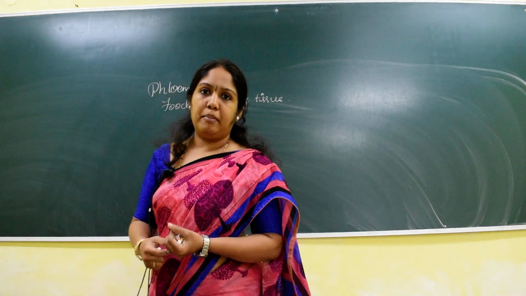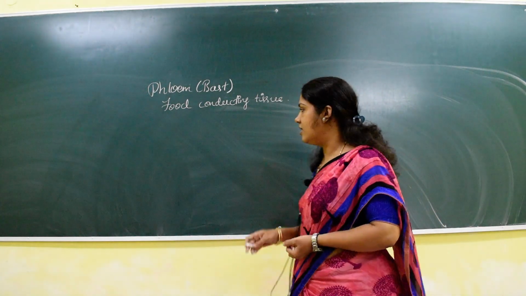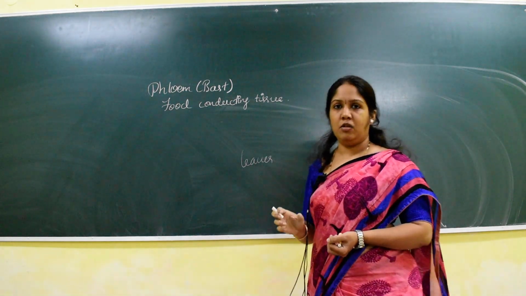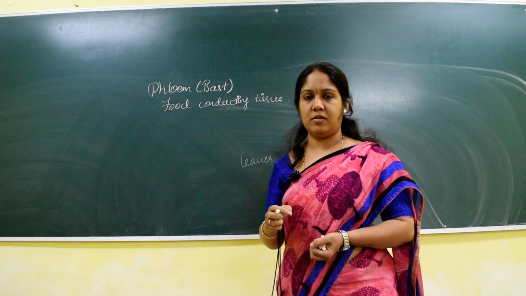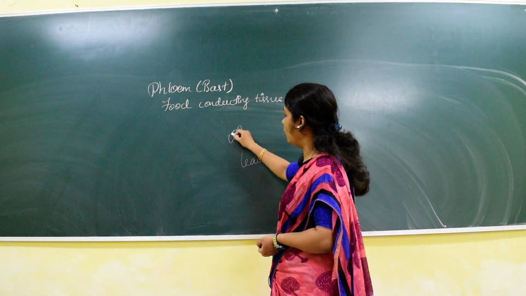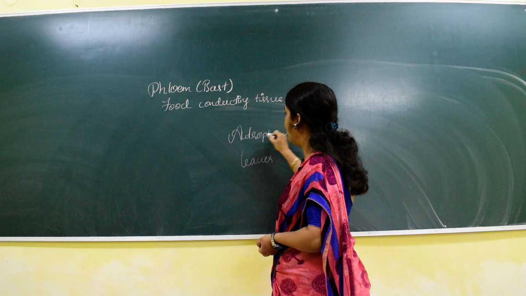in the entire plant, the main reason for the production of food is the leaves. So leaves are the main site where the production of food takes place. The plants are called autotrophic in nature. See, this word autotrophic is very important. So what is this autotrophic?